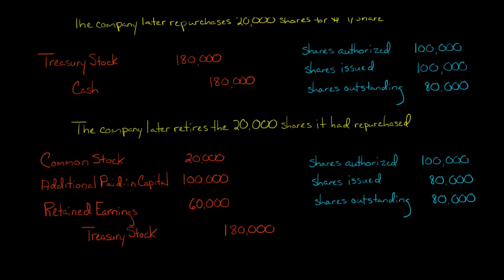Okay, so before, when we just repurchased the shares, it reduced the number of shares outstanding. But now, when we retire them, it reduces the number of shares issued. So that's the difference here between just repurchasing the shares and retiring them. When we repurchase them, it reduces the number of shares outstanding. When we retire them, then that also reduces the number of shares issued.